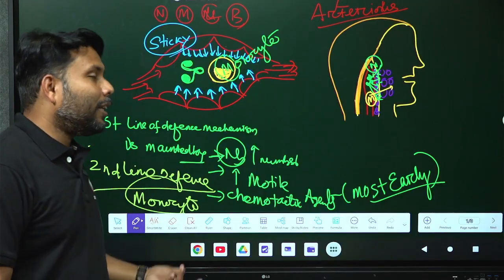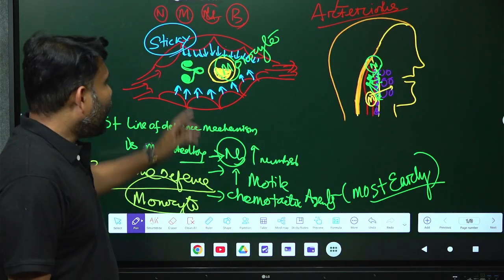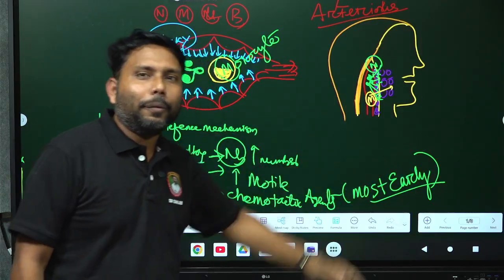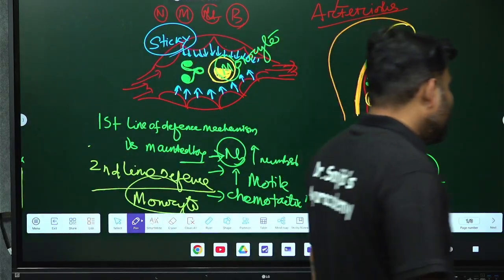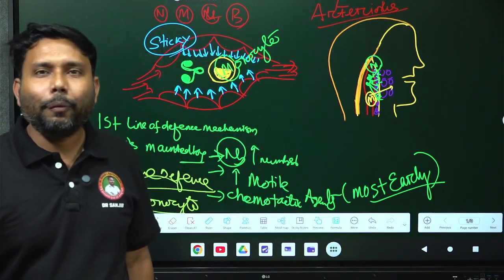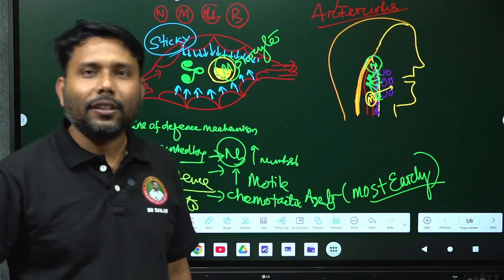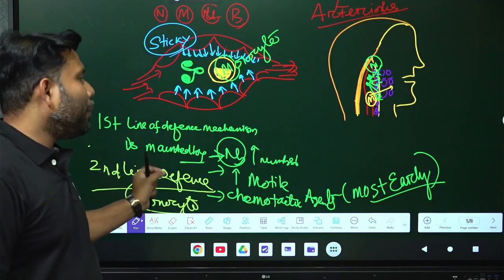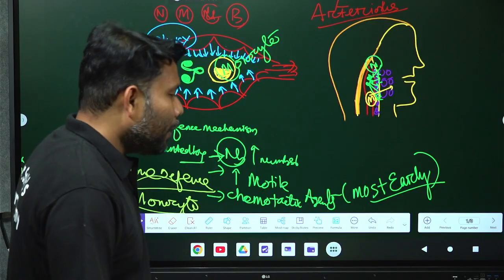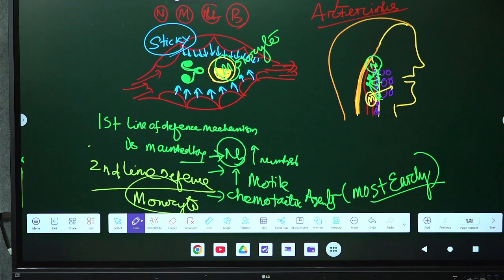Why is monocyte the second line of defense, and what is the difference between monocyte and macrophage? Again, when it is in the blood vessel it is monocyte; when it comes out of the blood vessels it is called macrophage. Always remember that neutrophil starts killing the bacteria, followed by macrophage action. That's why the first line of defense in our body is neutrophil, and the second line is maintained by macrophage. This is the second question from the entrance point of view. Next is what?